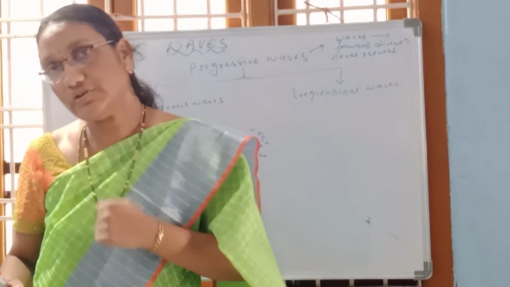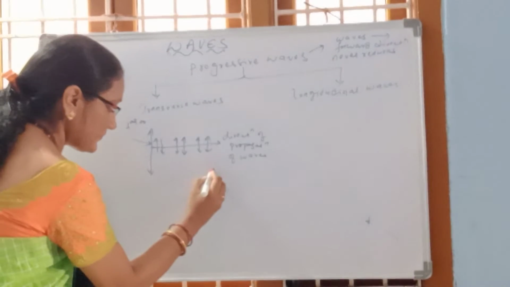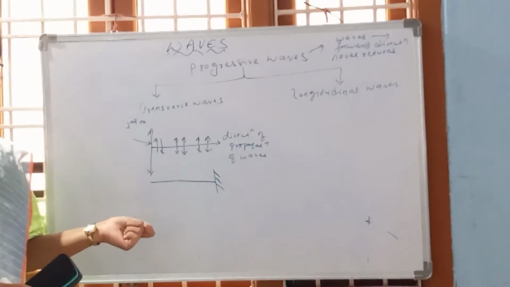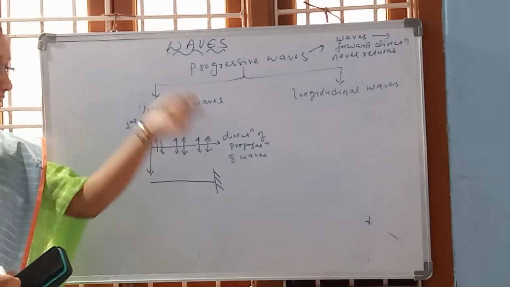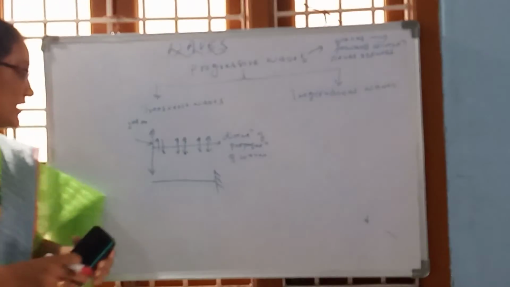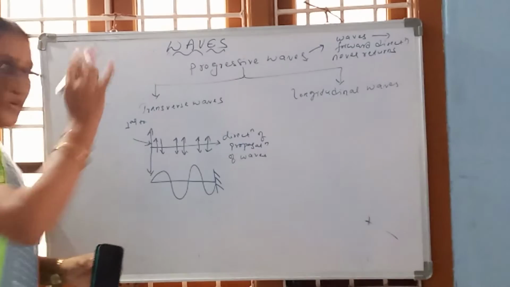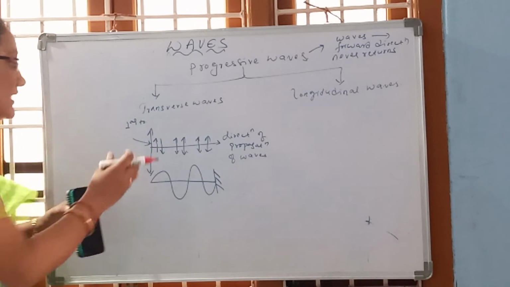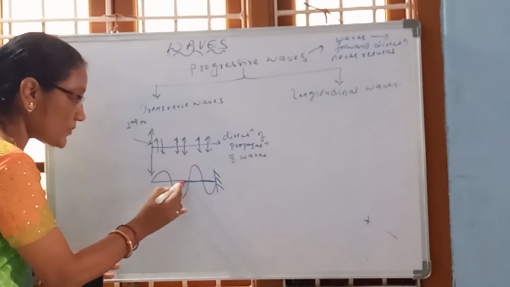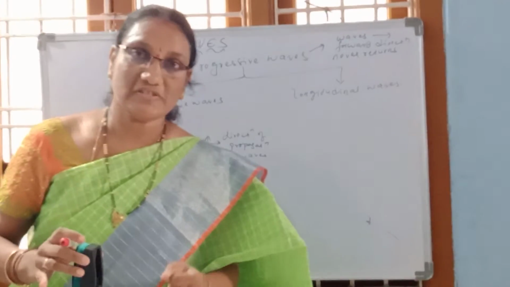Then how can you produce transverse waves? Take a rope, tie it at one end, and with your hand make the rope move in such a way. Then waves are created and their vibration is perpendicular to the direction of propagation of wave. So what are transverse waves?